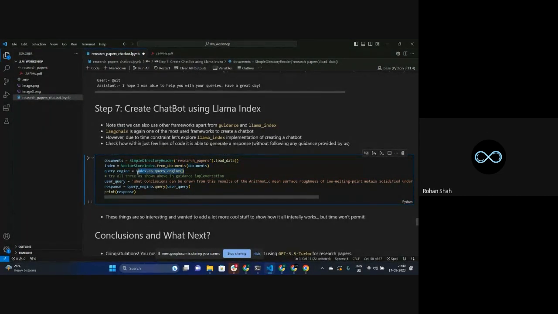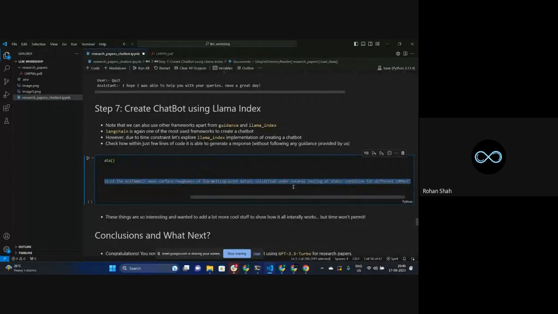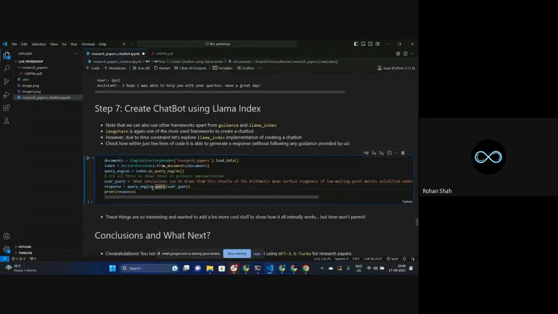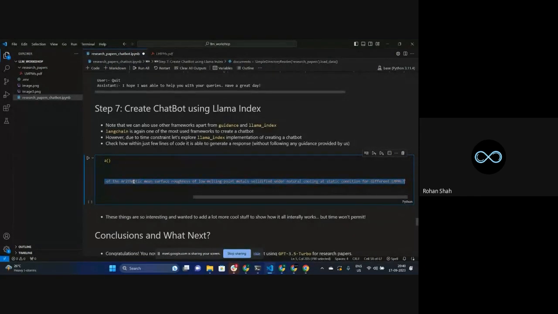Then we are creating this kind of a query engine, which is nothing but the conversational AI that we'll be having. We are passing the query to that particular engine that we have created, the chat engine or the query engine, we also call it. And then we are passing the inputs, I mean the query from the user. Okay, let me just quickly change this to high.